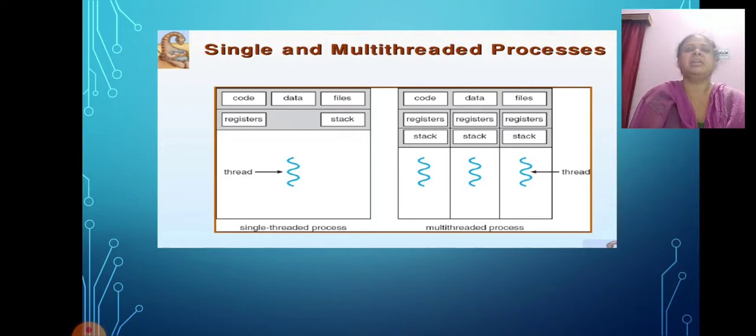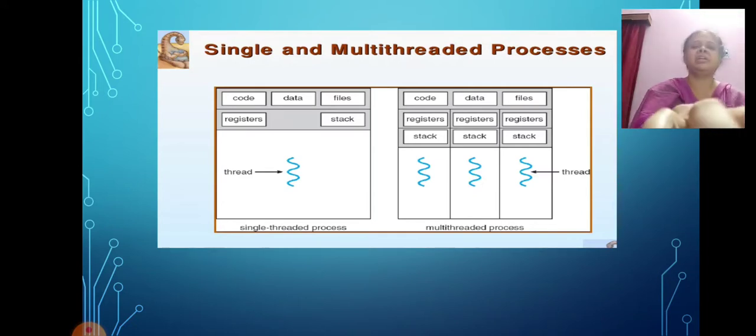Then, enhanced throughput of the system. If a process is divided into multiple threads and each thread function is considered as one job, then the number of jobs completed per unit of time is increased, thus increasing the throughput of the program.